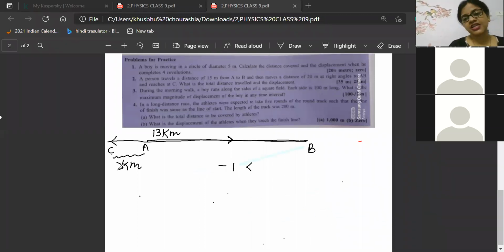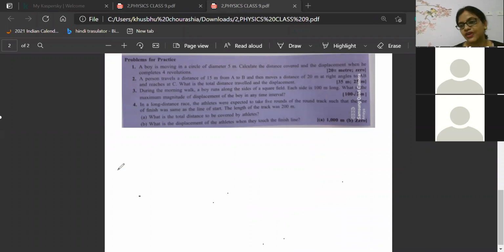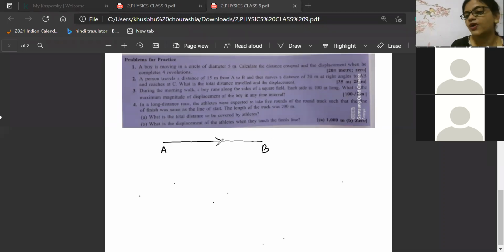Yes, since we are going in the opposite direction, as Keshav is explaining, always right side means plus, left is minus. Very good, beta. Well done. You children are rock stars. That means, beta, if I start a journey and move from one point to another and cover a distance of 10 kilometers, then if I use the same path and return back, first I went towards east, now I am going towards west.